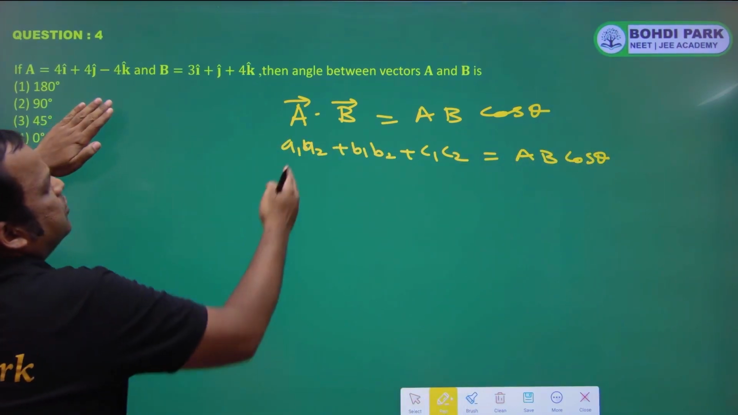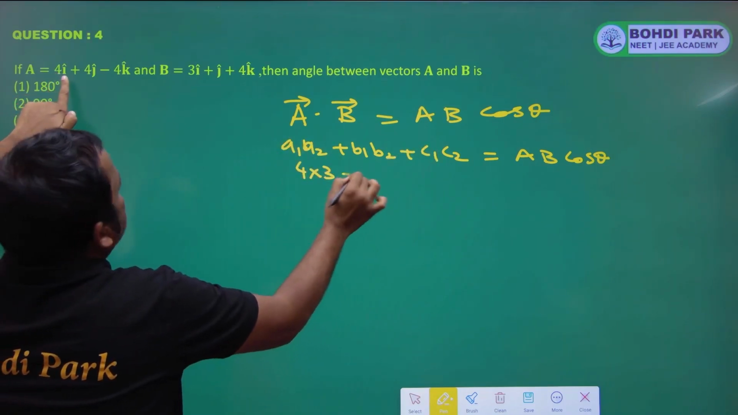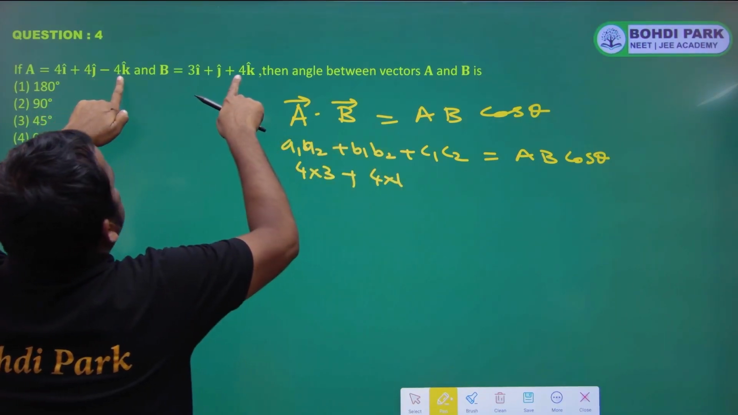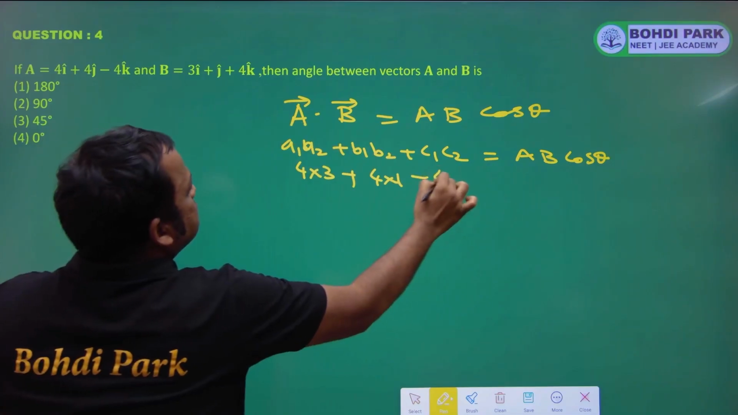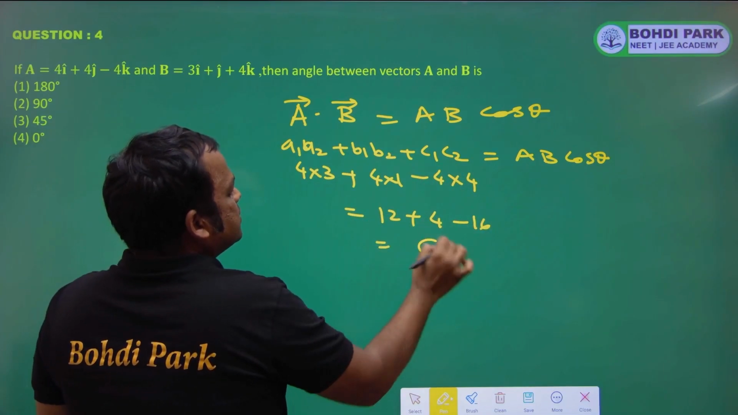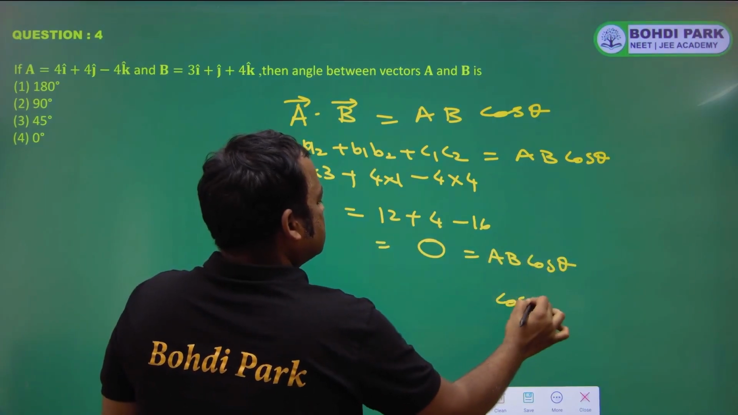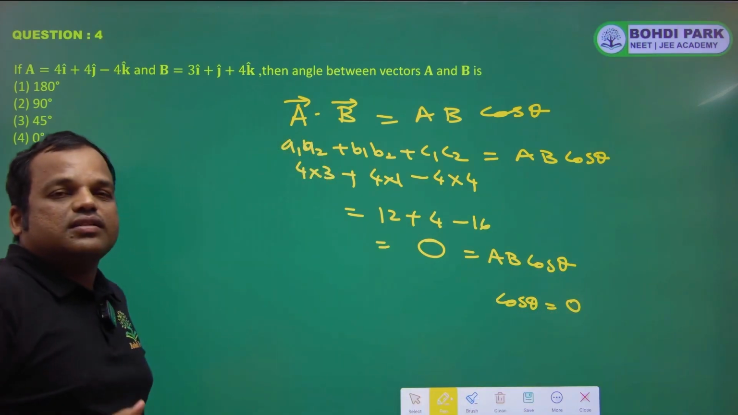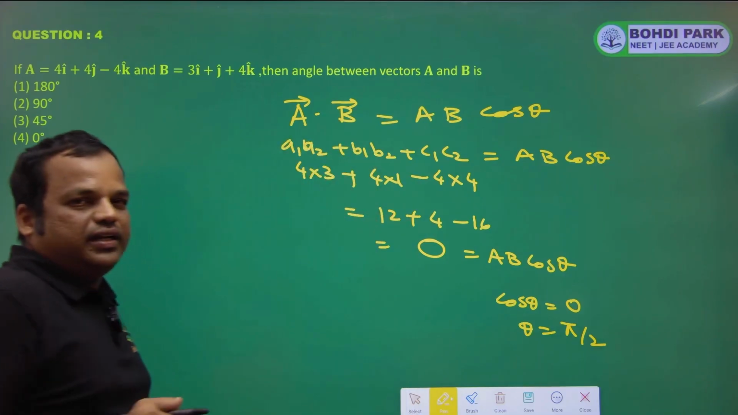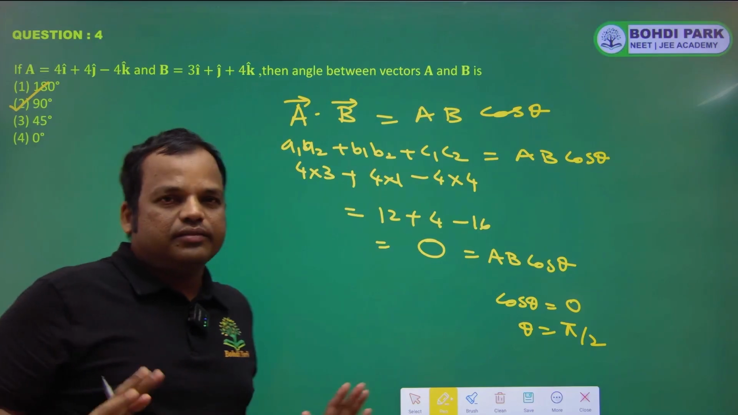So let's find A1 A2 plus B1 B2 plus C1 C2. A1 A2, so 4 into 3, plus B1 B2, 4 into 1, then C1 C2, minus 4 into 4. Let's calculate. So 12 plus 4 minus 16, this is coming 0. So AB cos theta is equal to 0, so cos theta is equal to 0. So angle theta is equal to pi by 2 or 90 degrees, correct? So perpendicular vectors. So second option, done. Now next question.